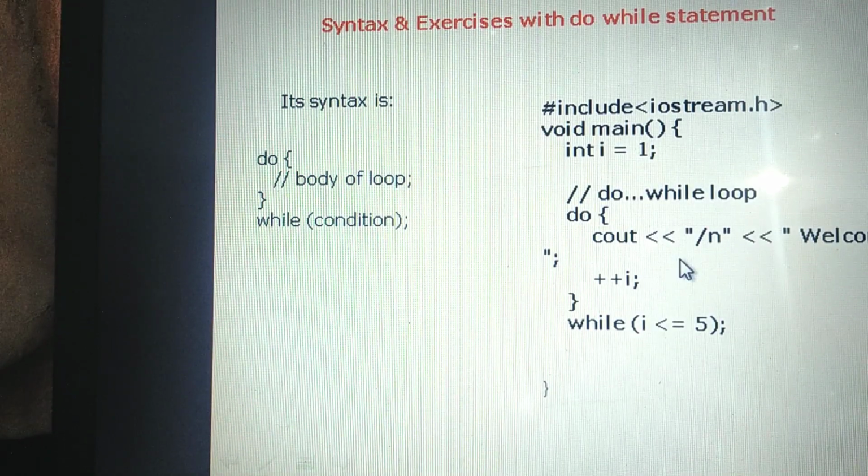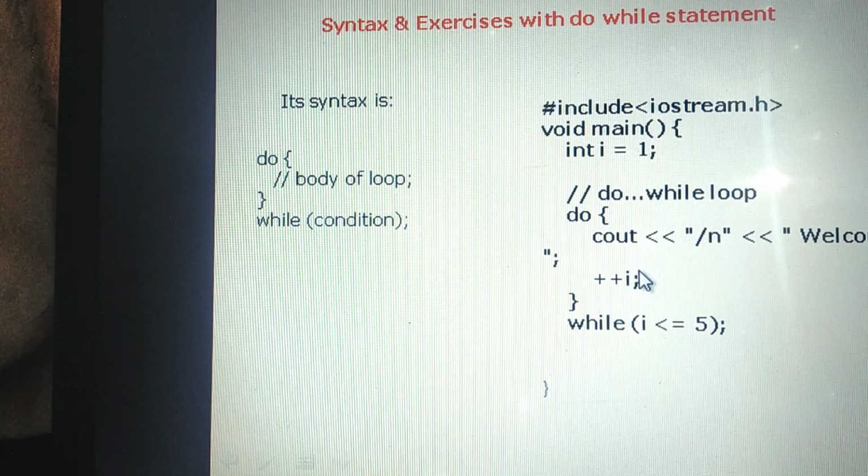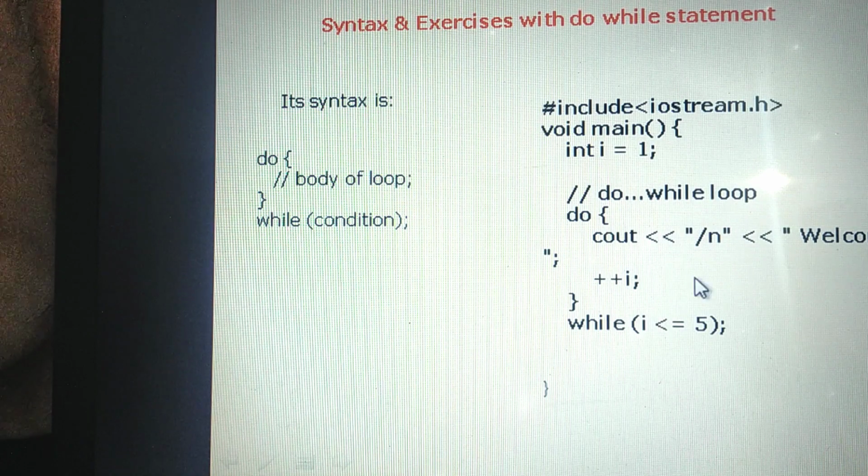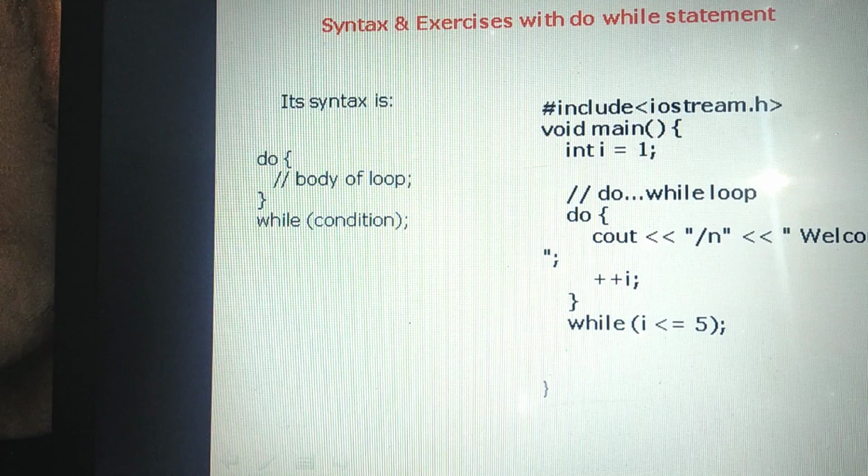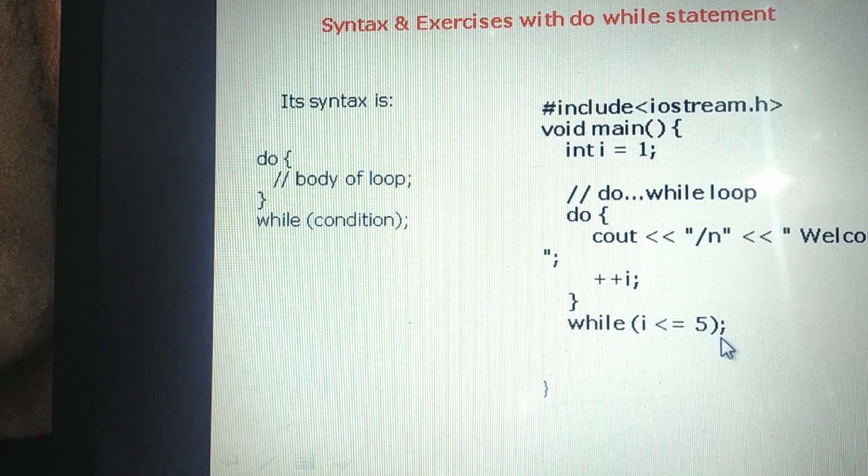Let us do one program using the do while statement. See how it works. It starts with the keyword do. The body of the loop starts, then finally the condition. First it will enter the body of the loop without checking the condition. The first time, welcome will print, and increase the value of i by 1. Then it will evaluate the condition.